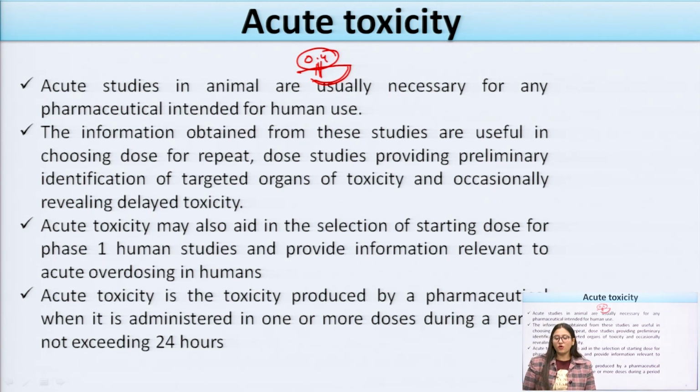Acute toxicity is the toxicity mainly produced by pharmaceuticals when administered in one or more doses over a period not exceeding 24 hours.